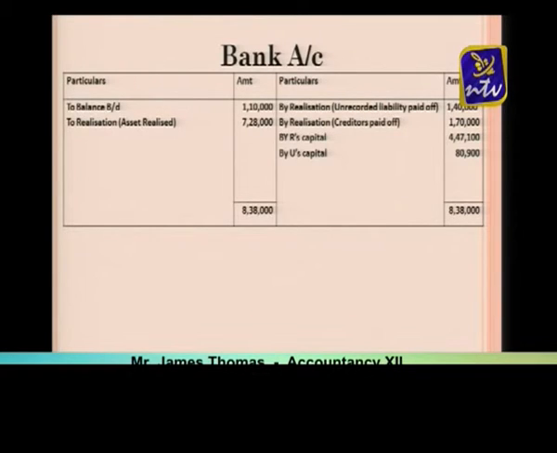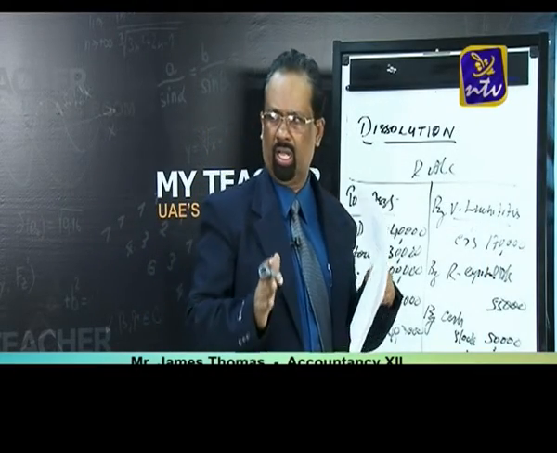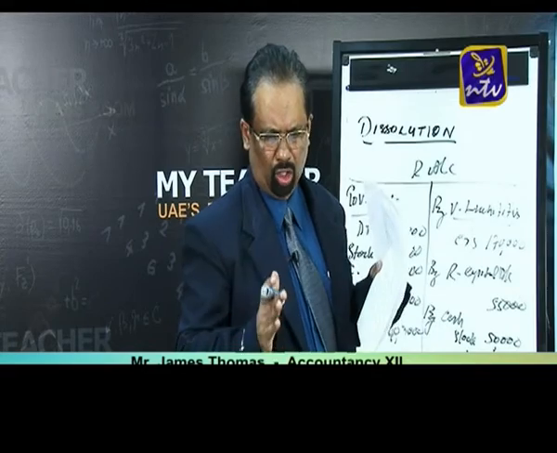Now next, the credit side, all payments. The creditors are paid, that is 1,70,000, and unrecorded liabilities are paid, that is 1,40,000, and Ramesh's capital and Umesh's capital we are transferring to the bank account credit side. Now you can see on the monitor our balance sheet and bank account are tallied. This is the latest question, the 2014 board paper.